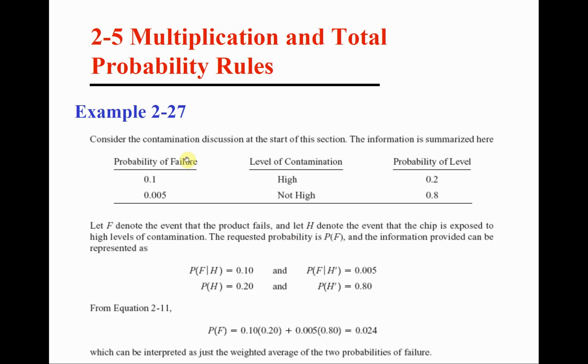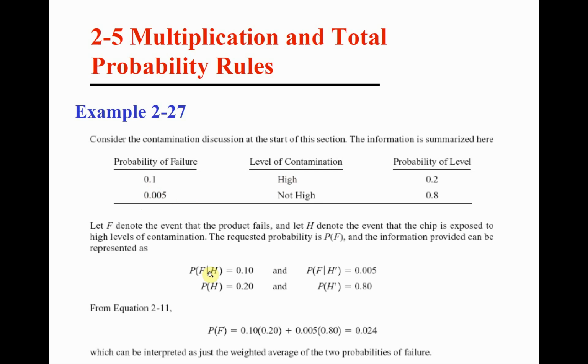In addition to this, we are talking about failure of this material. Sometimes this material fails if it has high level of contamination, and even if it does not have high level of contamination. So what are these probabilities here? These are conditional probabilities, and this needs to be given to you in a straightforward and clear way. So we say 0.1 is the probability of failing given that we have high level of contamination, and 0.005 is the probability of failing given that we have not high level of contamination.